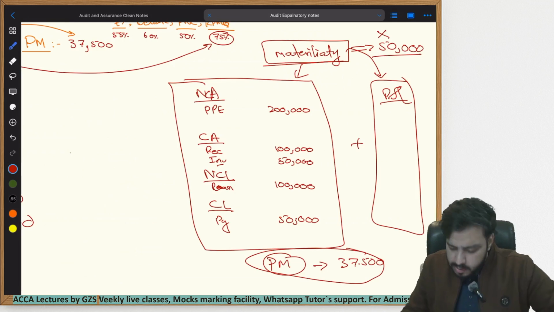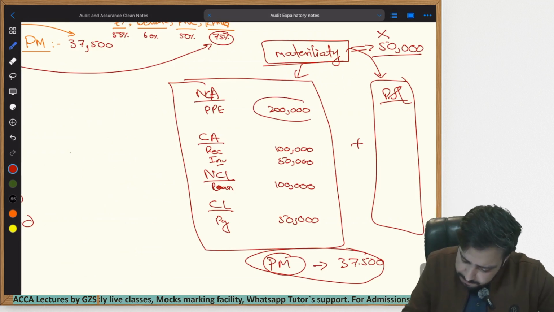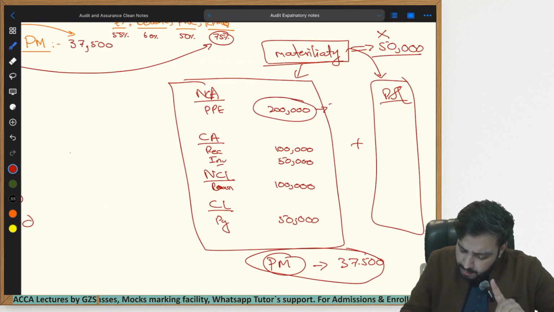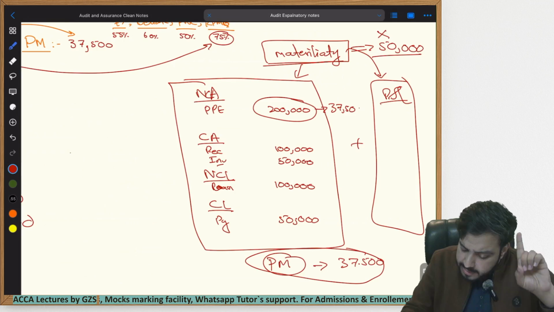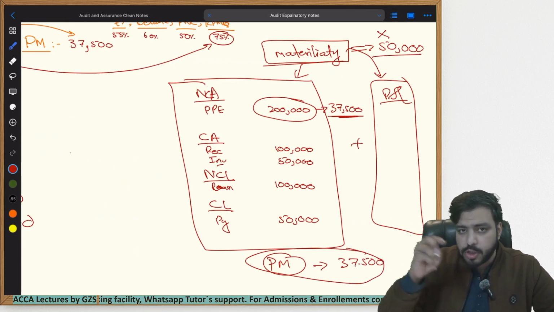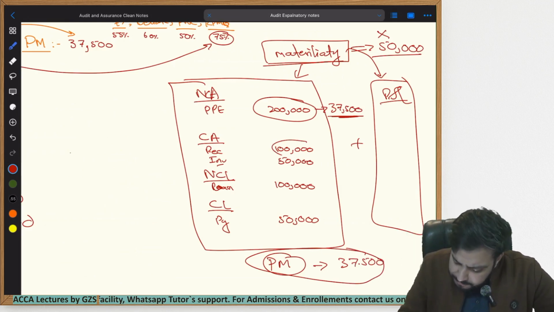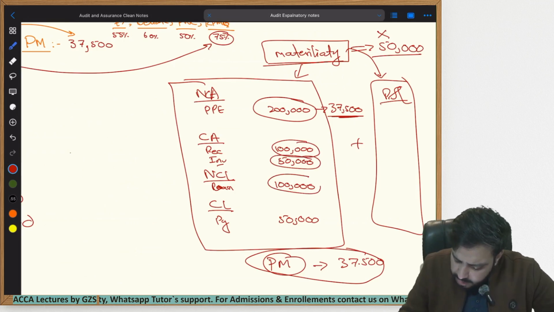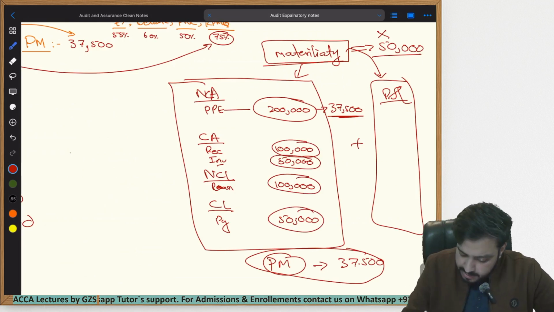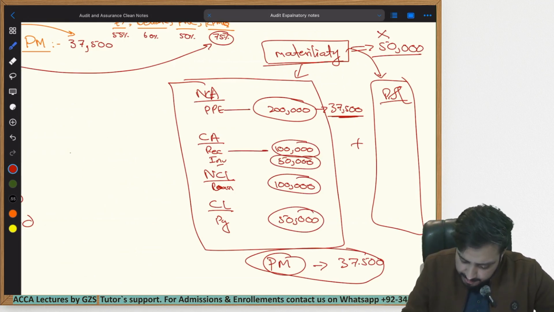He will audit property, plant, and equipment. Then he will say any errors within property, plant, and equipment which are above, or in the aggregate above, this performance materiality amount, I will let the management know that you will have to correct it. When he is auditing every single item, these separate items are known as line items.